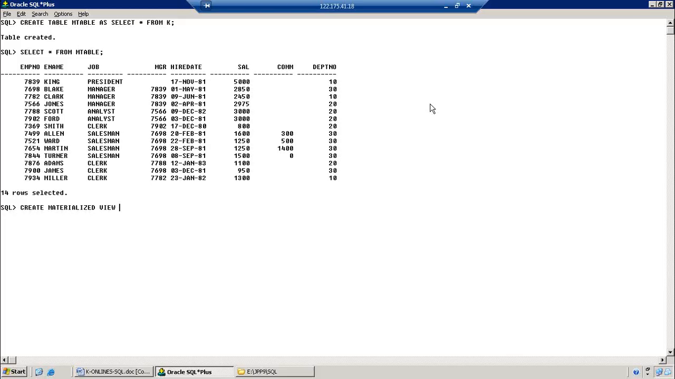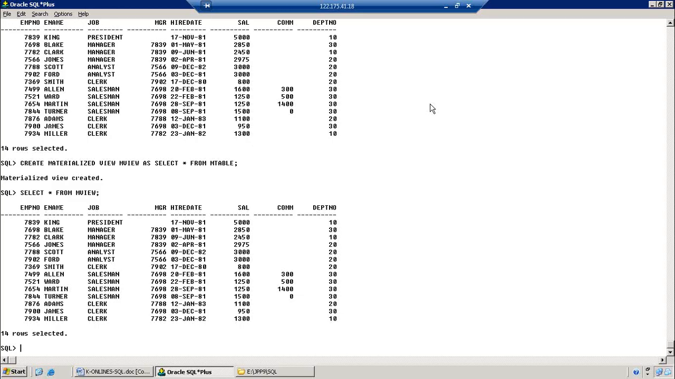Then now I want to create a materialized view. Create materialized view, view name MView as select star from M table. This is our table. Now I create a materialized view. Then the system clearly shows materialized view is created, right? Then now let us check it. Our view